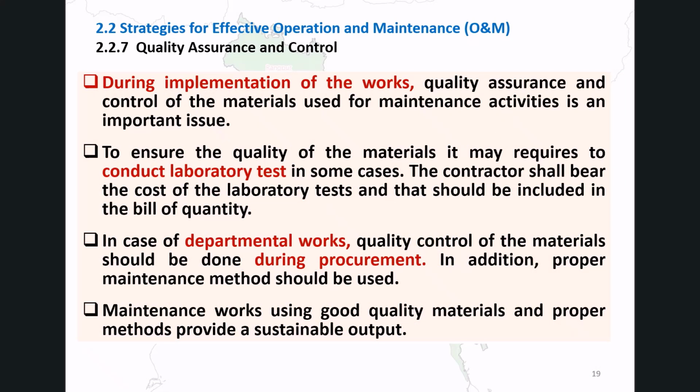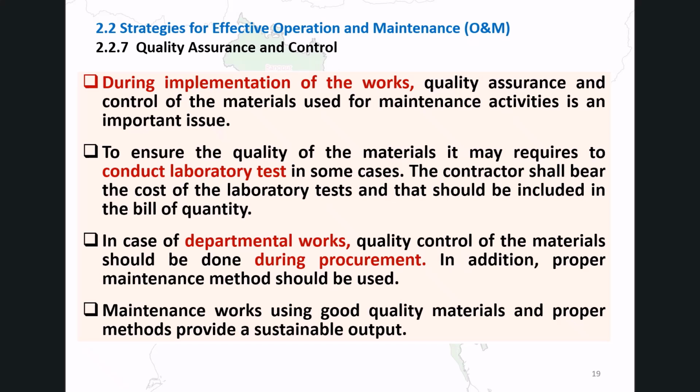Quality assurance and control. Quality assurance and control of materials used in maintenance is critical. Using substandard materials leads to repeated failures and wasted expenditure. When a contractor is engaged, laboratory testing of materials may be required to verify quality.